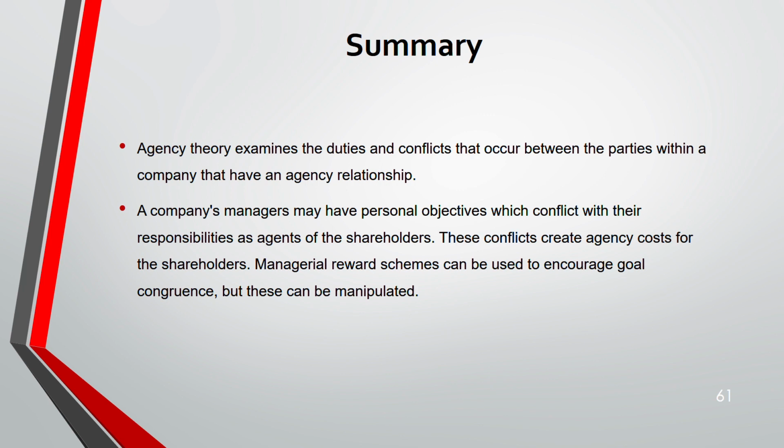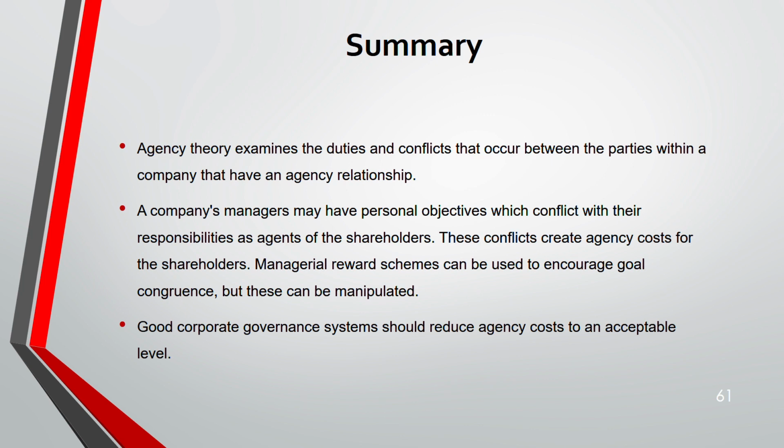To solve that issue, there are some reward schemes. But remember, even with reward schemes, that could be manipulated. Even though reward schemes can encourage aligning the goals of both parties, still it could be manipulated. Then, a good corporate governance system should reduce agency cost to an acceptable level.